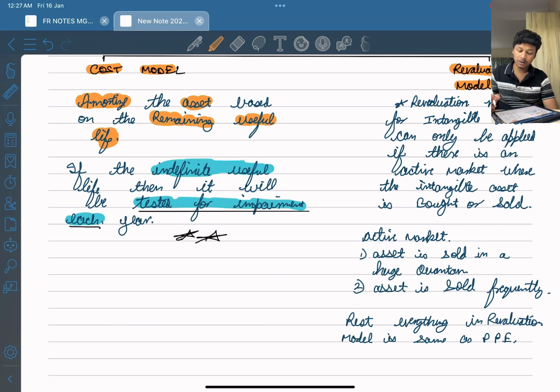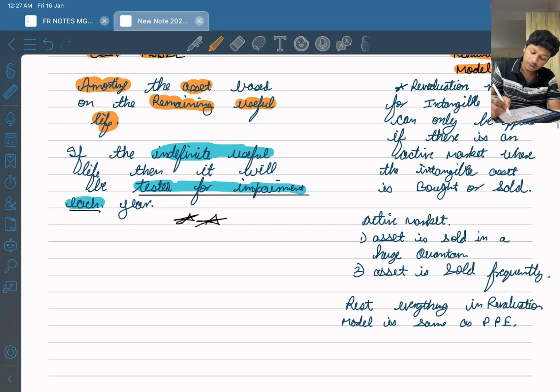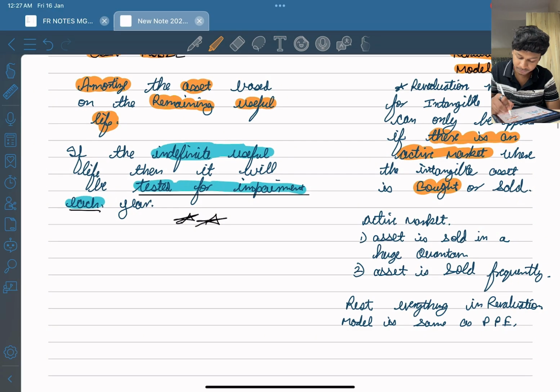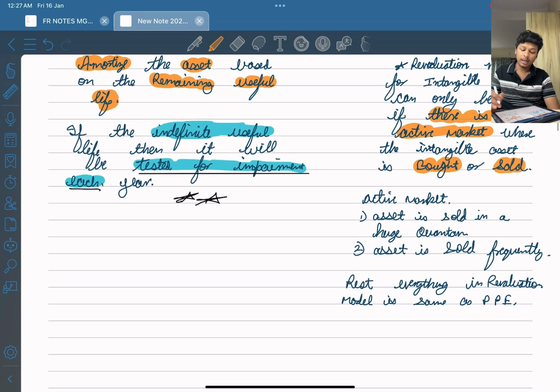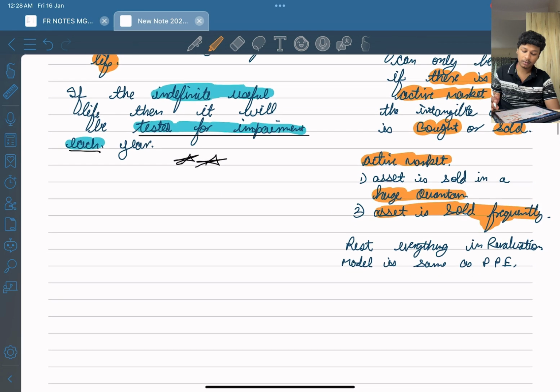Now what is the revaluation model? The revaluation model for intangible assets can only be applied if there is an active market, where the intangible asset is bought and sold. Active market means the asset is sold in huge quantum, in larger quantities, and the asset is sold frequently. This thing you have to remember.